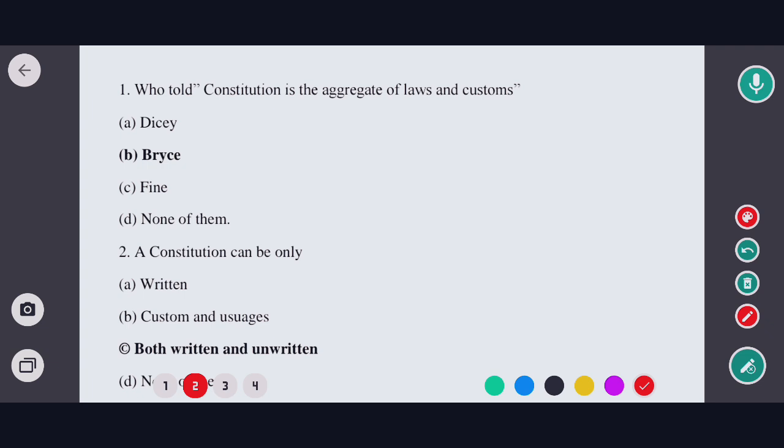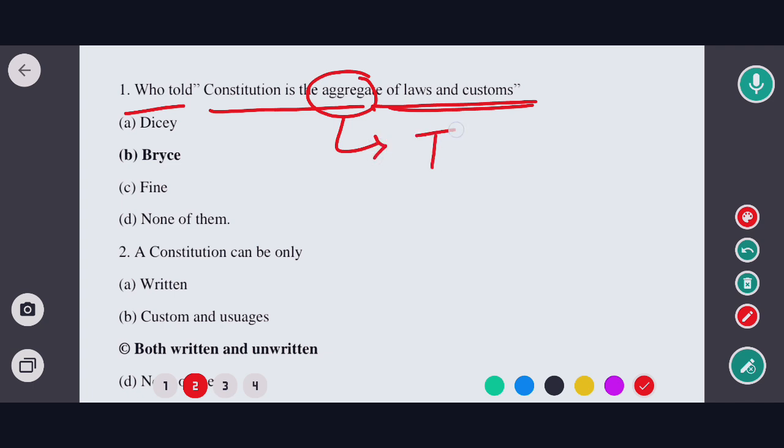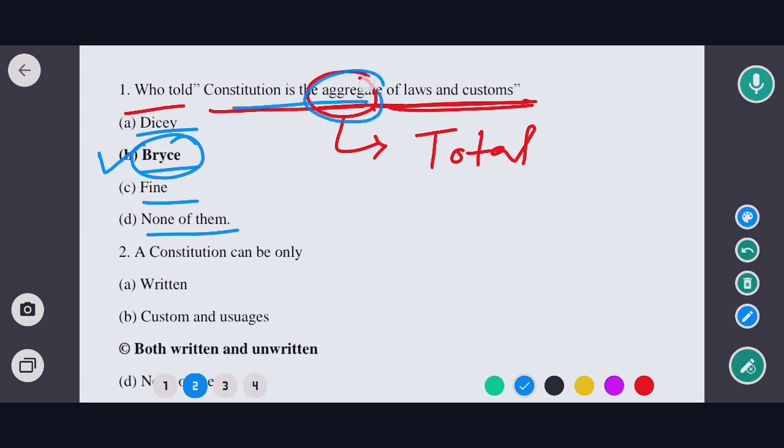So the first question is, who told the Constitution is the aggregate of laws and custom? What is aggregate? Aggregate means total. So the options are Dicey, Bryce, Finer, and none of the above. In this case, the correct option would be option B, that means Bryce. Bryce has told that constitution is the aggregate of all laws and customs. So the correct option would be option B.